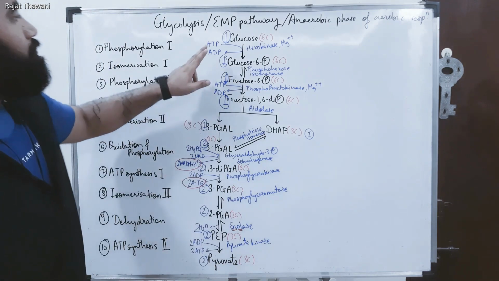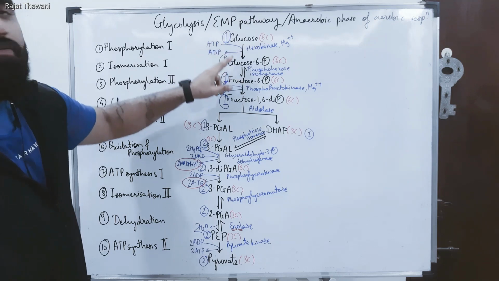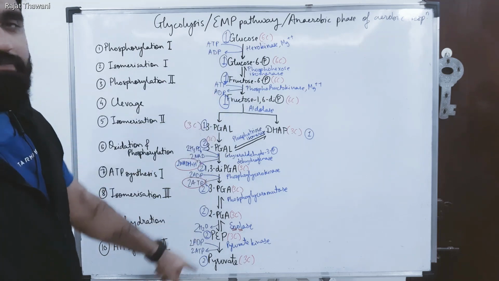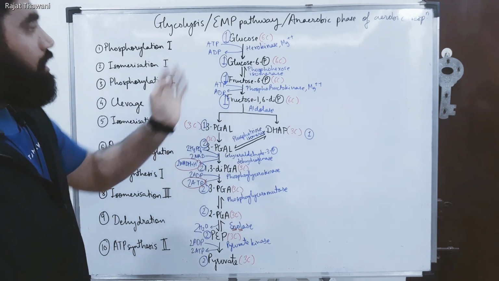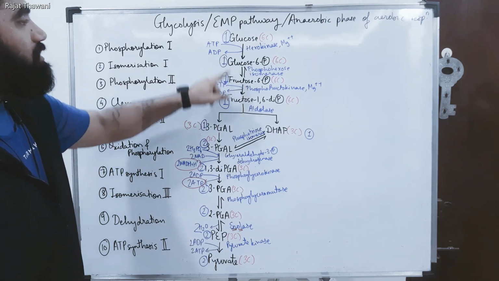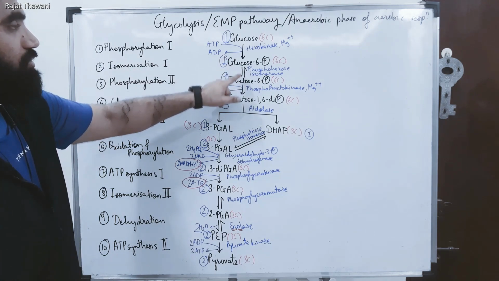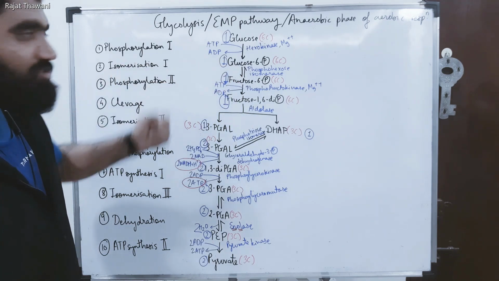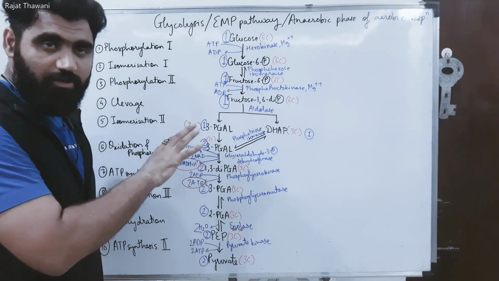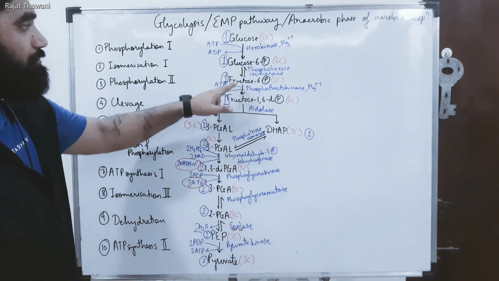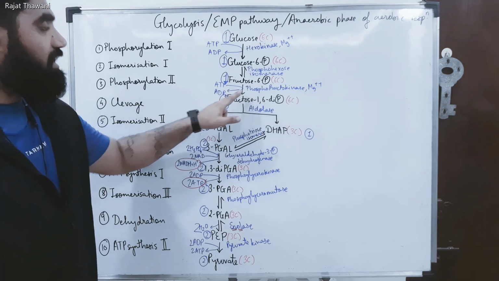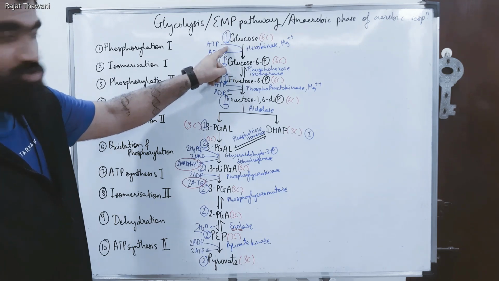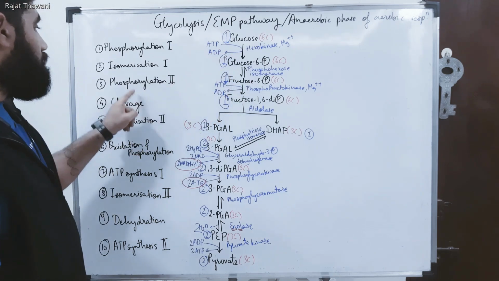Now if you see, in the first step there was addition of phosphate, also called phosphorylation. See, phosphorylation is taking place for the first time in this pathway, therefore called phosphorylation 1. Next step, if you observe, there is isomer formation. See, glucose converts into fructose, therefore a double arrow, reverse arrow, because they are isomers. That step is called isomerization, and that is the first isomerization in this pathway, therefore isomerization 1. Then fructose 6-phosphate converts into fructose 1,6-diphosphate, where phosphate is being added. So here again there is phosphorylation taking place, that is the second one, phosphorylation 2.